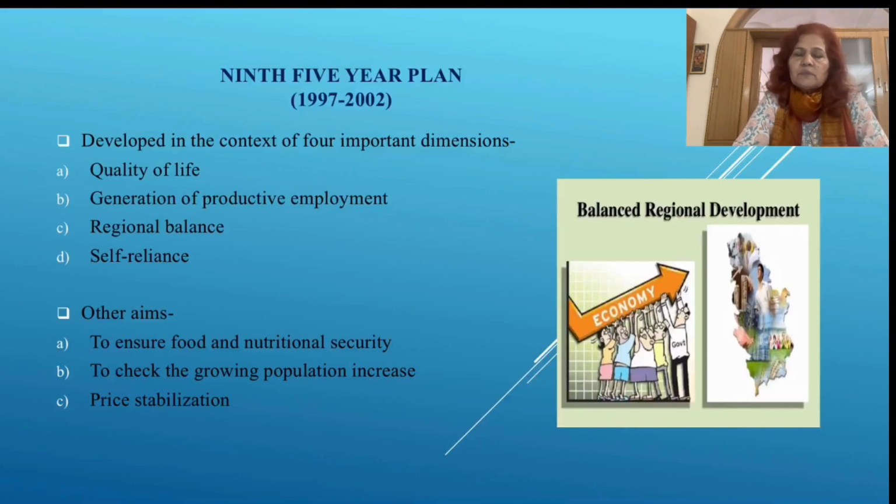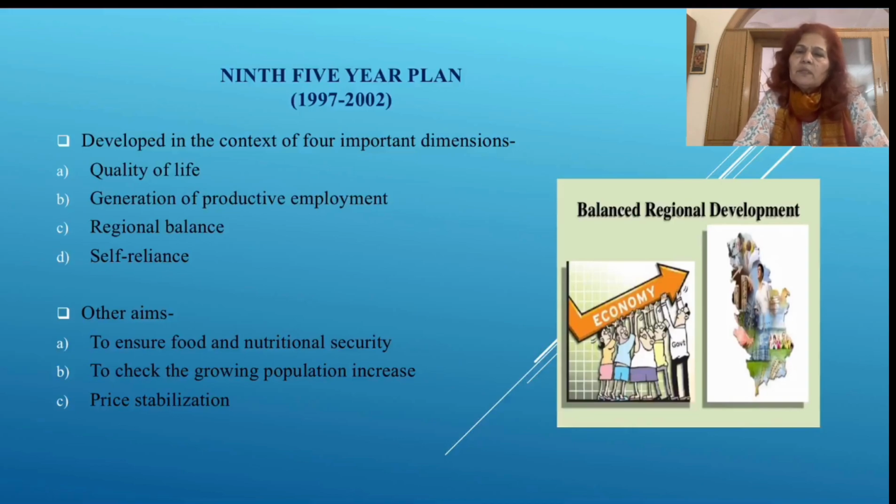And other aims besides this were to ensure food and nutritional security. Nutritional, because for every individual, if you see the poverty line, the calorie intake is 2400 in the rural area and 2100 in the urban area.